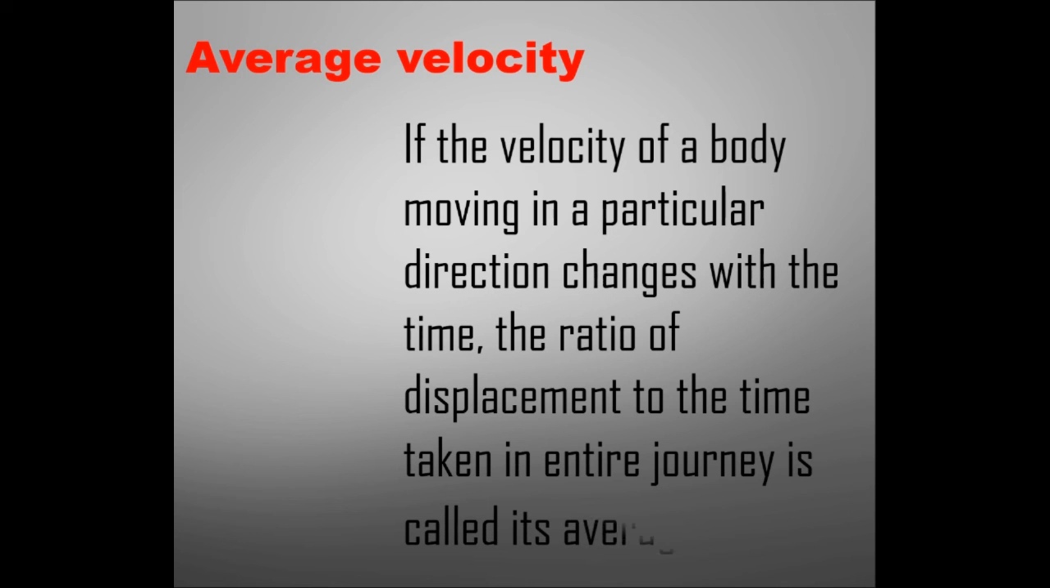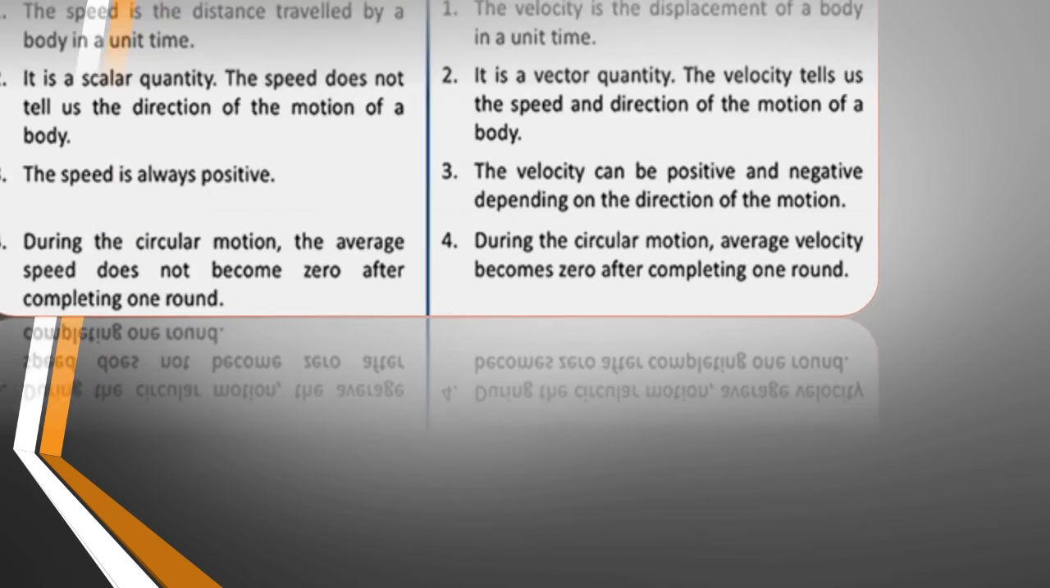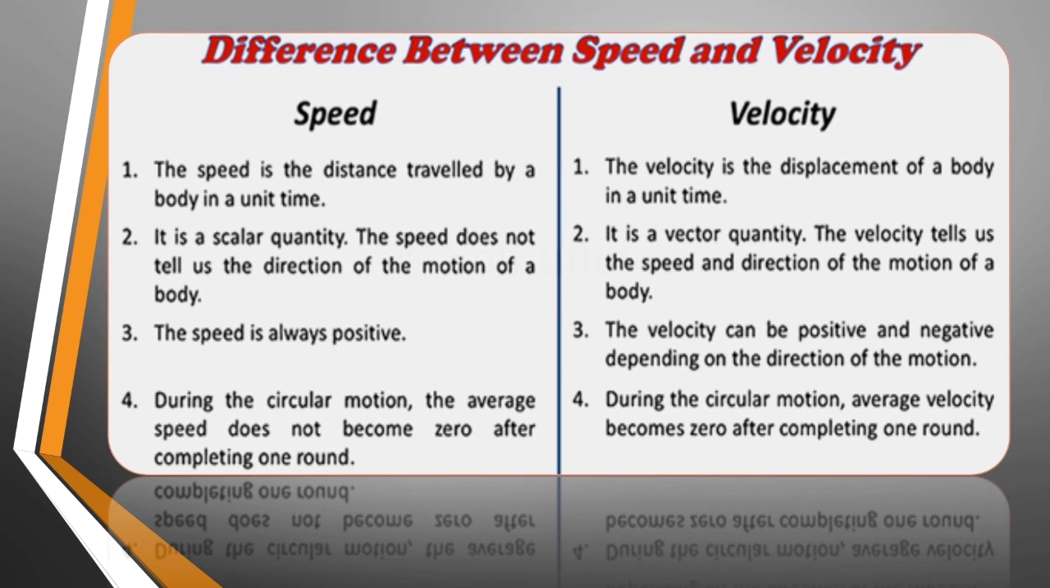Now, let us see the difference between speed and velocity. Speed is the distance traveled by the body in a unit time, and the velocity is the displacement of the body in unit time. Speed is a scalar quantity and it does not tell direction of motion of a body. Velocity is a vector quantity and it tells us the speed and direction of motion of a body. Speed is always positive, but the velocity can be positive and negative depending on the direction of motion. During the circular motion, the average speed does not become zero after completing one round, but the average velocity becomes zero since there is no displacement.